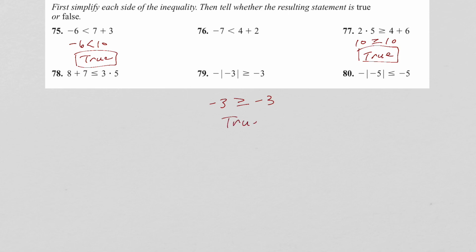Okay, we're just simply going to simplify and then decide whether each statement is true or not. So this side adds up to 10. So is negative 6 less than 10? Yes, we'll put true. Number 77. 2 times 5 is 10. Is this greater than or equal to 4 plus 6, which is 10? Well, 10 is equal to 10, so 10 must be greater than or equal to 10. So that's true. 79. This is a positive 3. We tack that on and we get negative 3. Is that greater than or equal to negative 3? Well, they're equal, so it is greater than or equal to. So that's true.